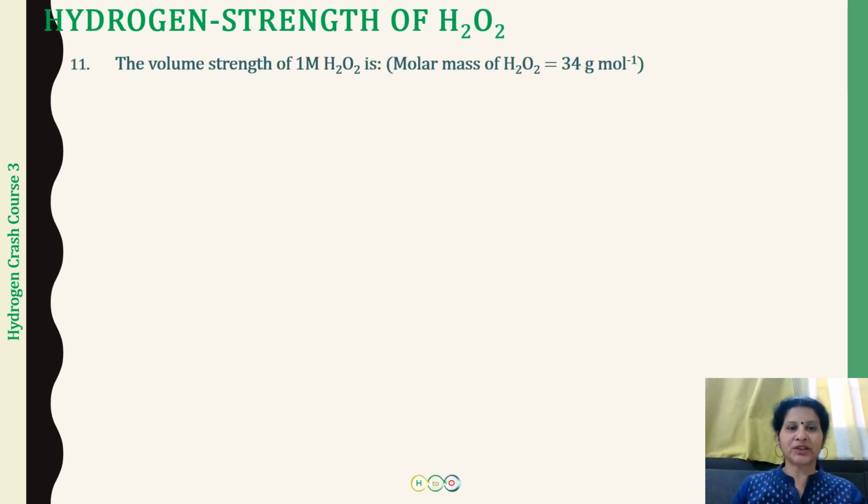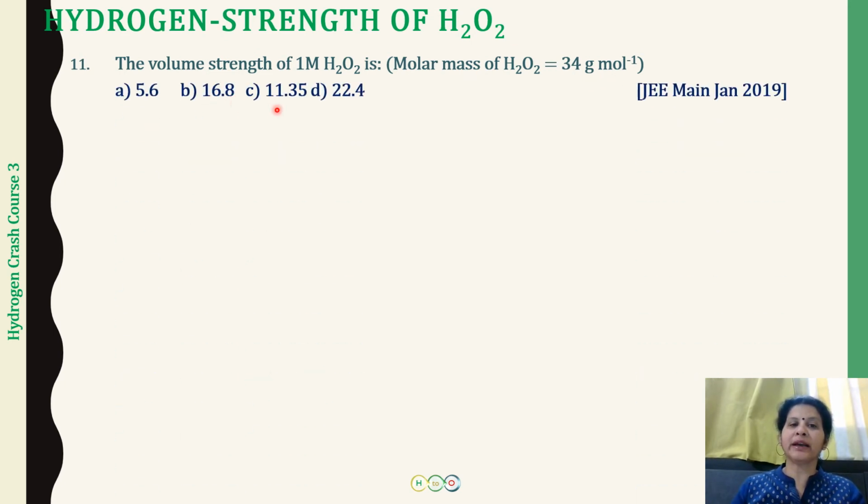The first question is: the volume strength of 1 molar H2O2, with the molar mass of H2O2 being 34 gram per mole, is going to be equal to 5.6, 16.8, 11.35, or 22.4. This was asked in the JEE Mains January 2019 examination.